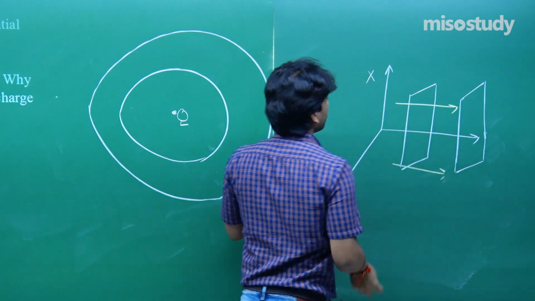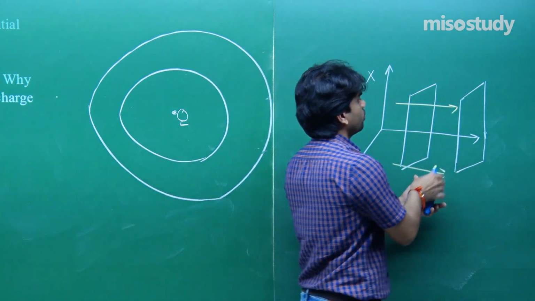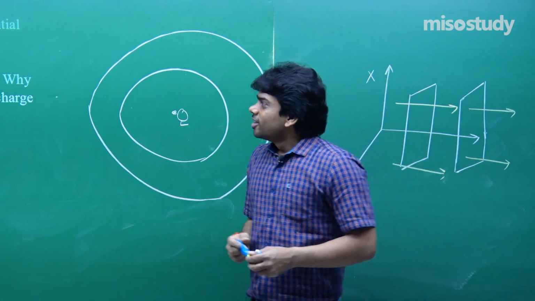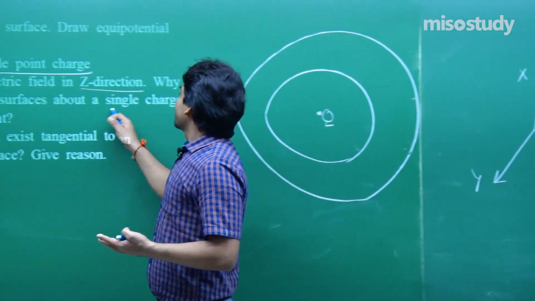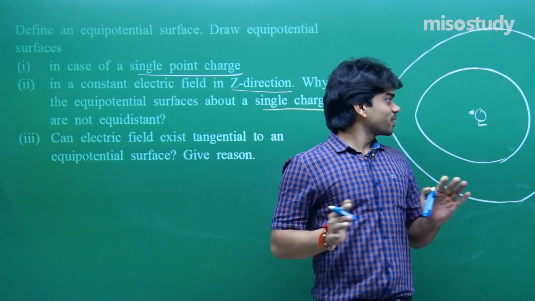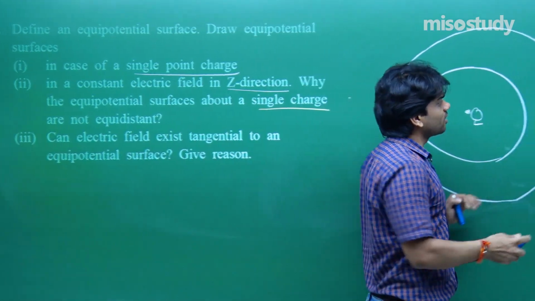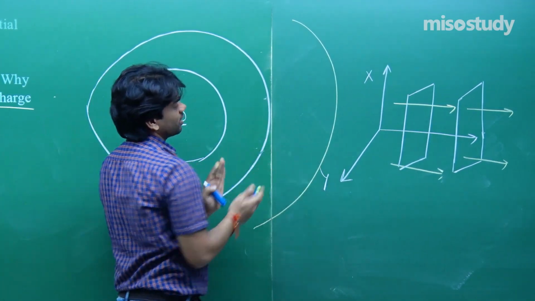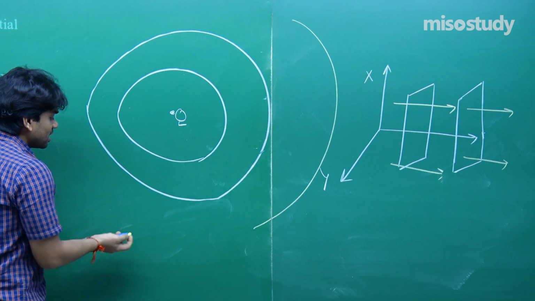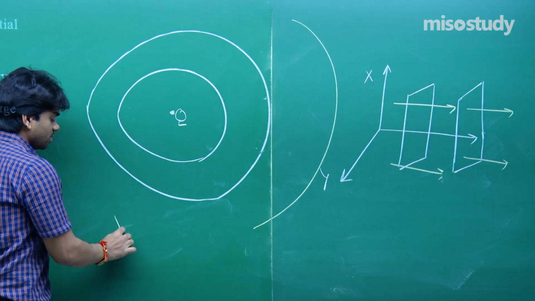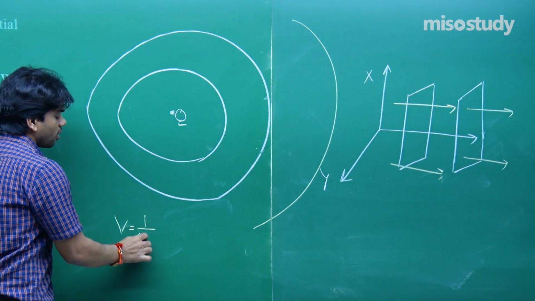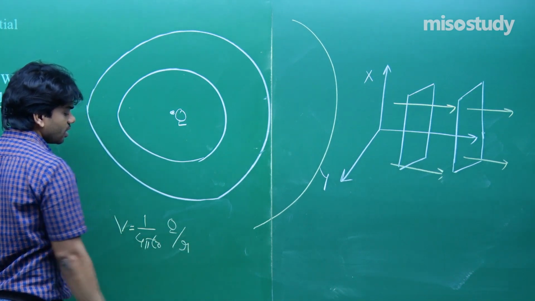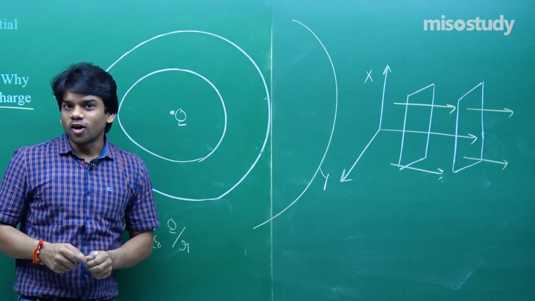So, this is the case of equipotential surface. In this case, why the equipotential surfaces about a single charge are not equidistant. That means, now see, if these two are there, the third one if I draw, it will be somewhere here. It's not equidistant, this is different distance, this is different distance. Why is that so? Because understand that V is equal to 1 upon 4 pi epsilon naught Q by R. It's an inverse law.